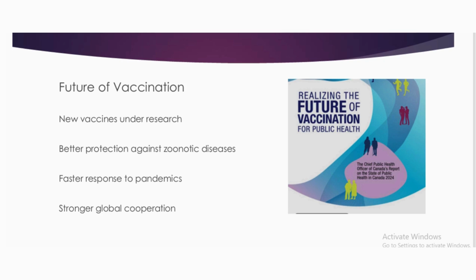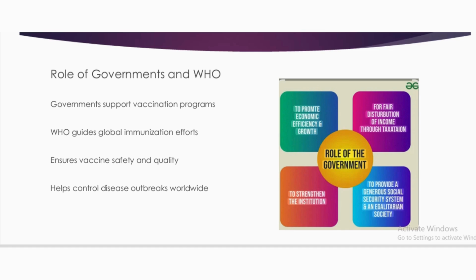So there is some future of the vaccine. For example, new vaccines are under research with better protection against zoonotic diseases, a faster response to pandemics, and stronger global cooperation. So there are some roles of governments and WHO. For example, governments support vaccination programs. WHO guides global immunization efforts and ensures vaccine safety and quality. So it helps to control disease outbreaks worldwide.